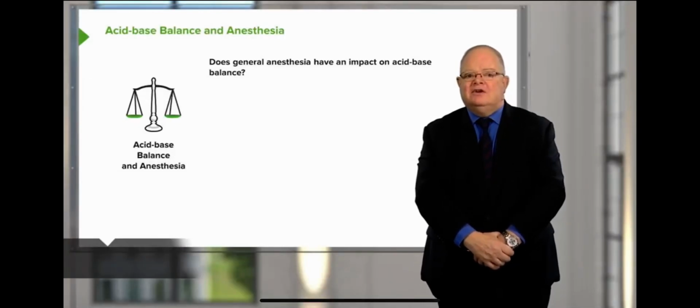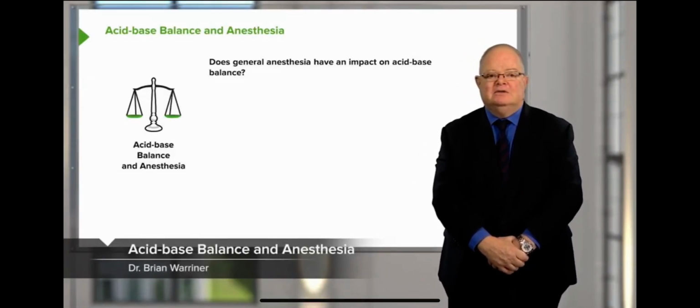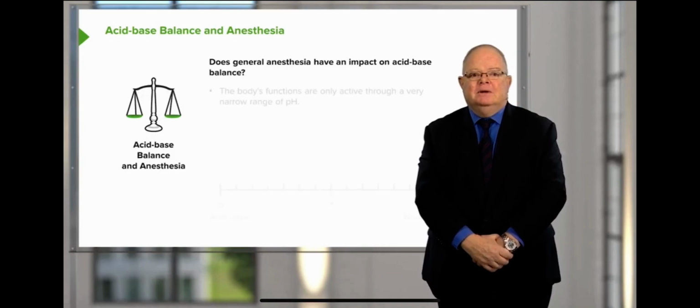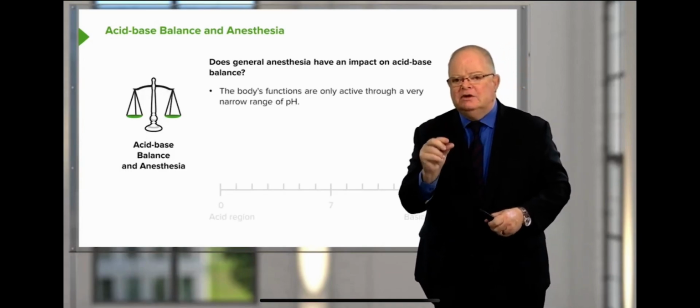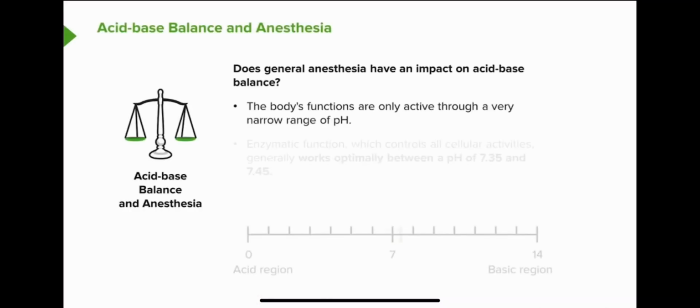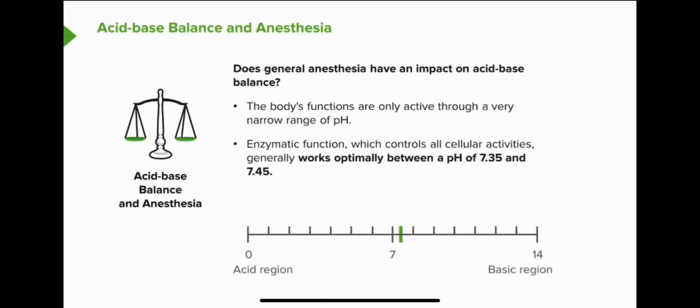Acid-base balance. Does general anesthesia have an impact upon acid-base balance? The body's functions are only active through a very narrow range of pH. And it's the enzymes that only function properly between a pH of about 7.35 and 7.45. The closer you are to 7.4, the better.